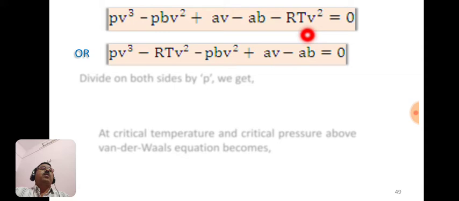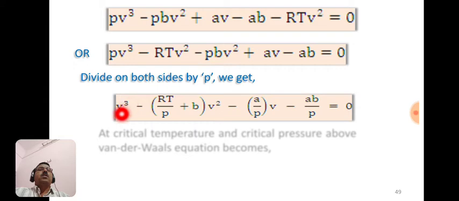This equation can be written like this. The V square terms are taken close to each other, so we have P V cube minus RT V square minus PB V square plus AV as it is, minus AB as it is, equals 0. Now we have to cancel this P, so we divide on both sides by P, and we get V cube minus (RT by P plus B) into V square plus A by P into V minus AB by P equals 0.